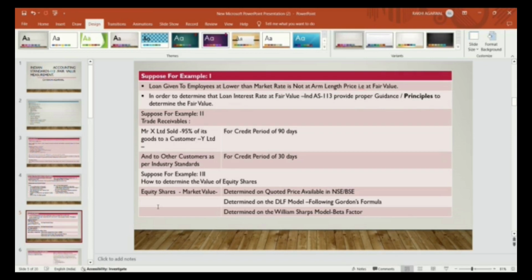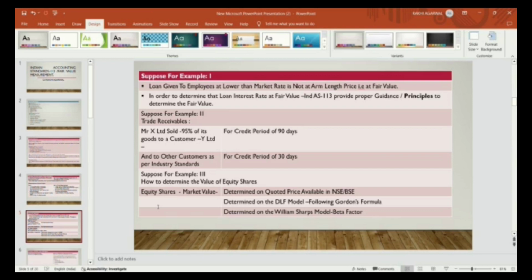So in order to determine the loan interest rate at fair value, in order to make that transaction at fair value, Ind AS 113 provides proper guidance or principles to determine the fair value, because of these unjustified transactions. Suppose, for example, two: trade receipts.